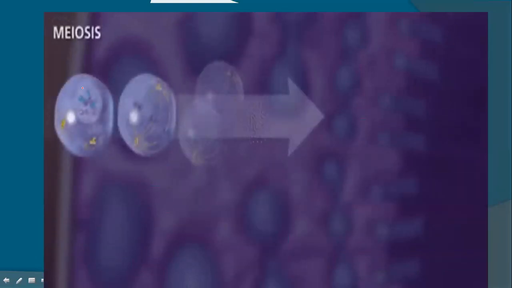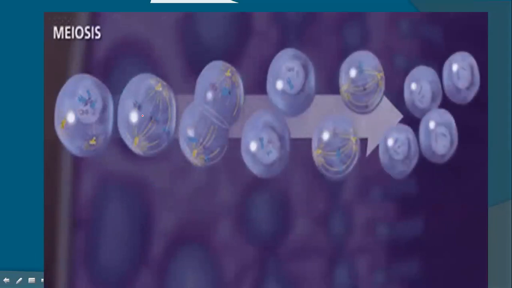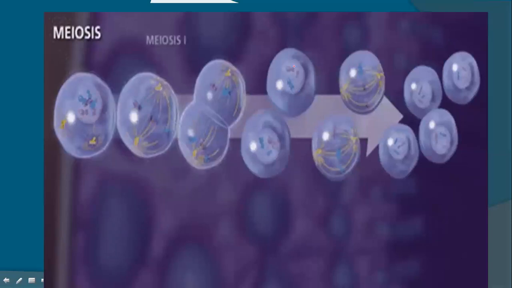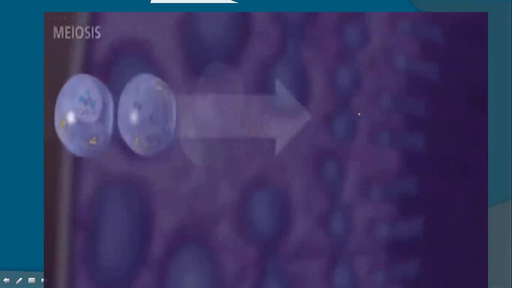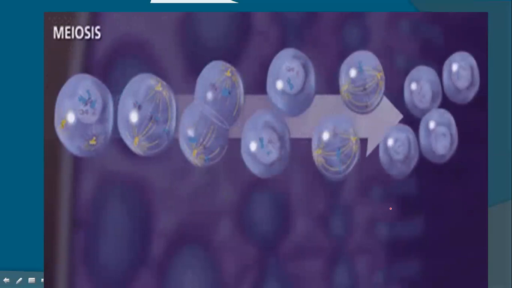Here is the summary of meiosis. You can see here one cell, it is divided. This is prophase 1, metaphase 1, anaphase 1, and telophase 1. That is not all the detail, but here we can see that this is the first division, meiosis 1, and this is called meiosis 2 division. At the end, we'll get four haploid cells in which the chromosome number in human beings is 23 for each.